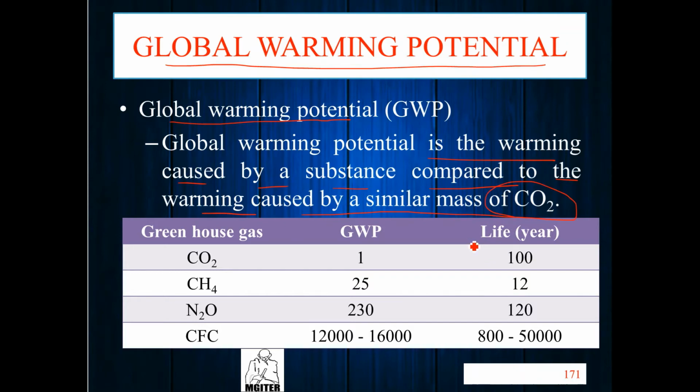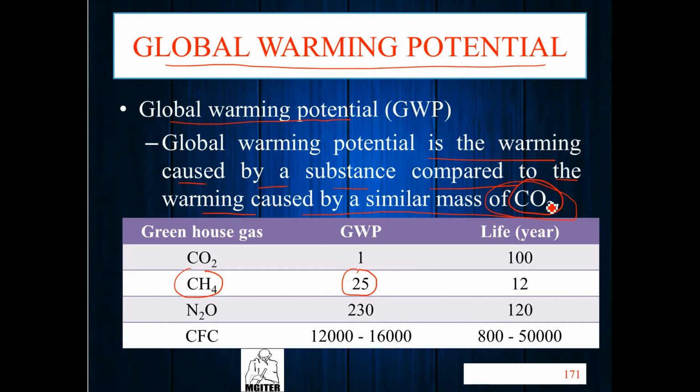So in global warming potential, we take CO2 as a base and compare different greenhouse gases' effect on global warming.